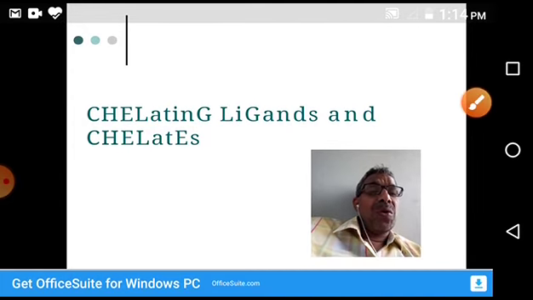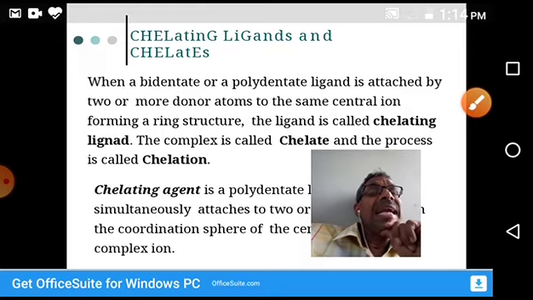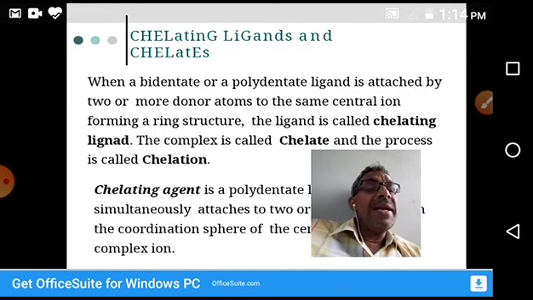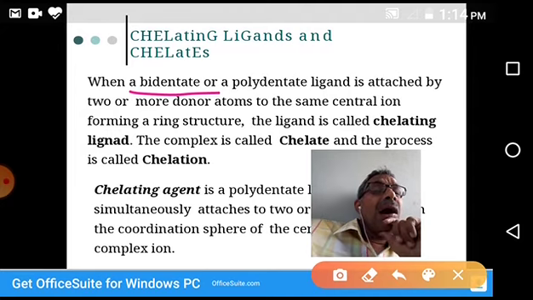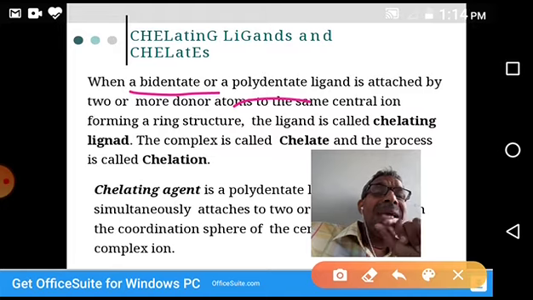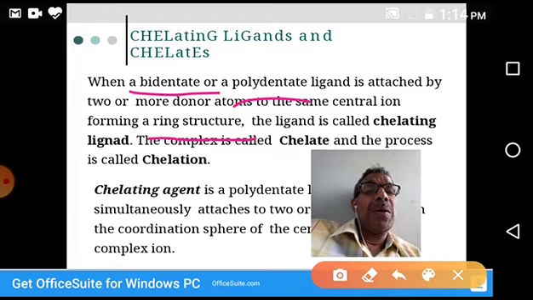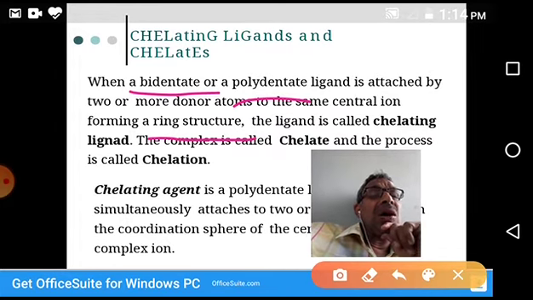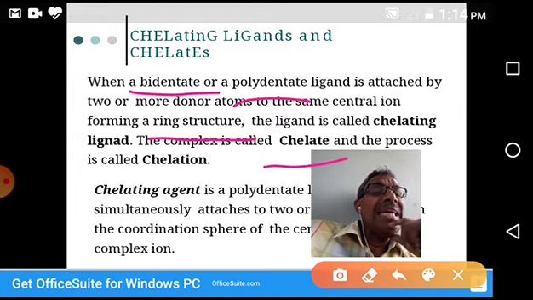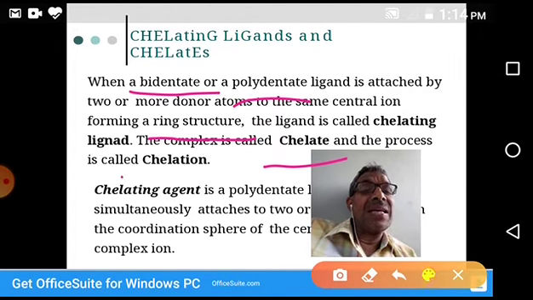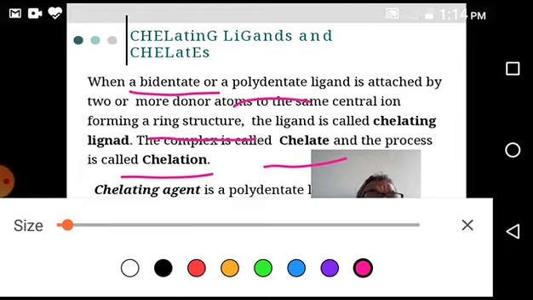When a bidentate ligand or polydentate ligand is attached by 2 or more donor atoms to the same central ion, forming a ring structure, this is important, the ligand is called a chelating ligand. The formed complex is called a chelate. The process of formation of a chelate is called chelation. We'll discuss in detail, don't worry.